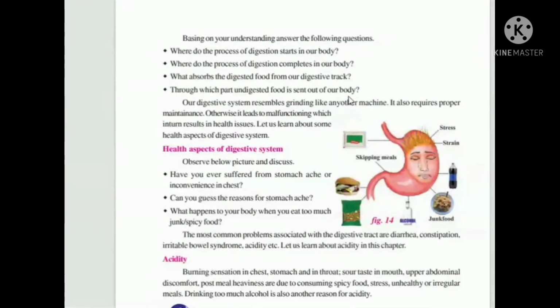And let us see the health aspects of the digestive system. Now you have to answer these questions with the help of your textbook. Now, digestive issues. When you take junk food, skip meals, or eat very spicy food, and also soft drinks, they will make your digestive system cry. Don't make it cry.